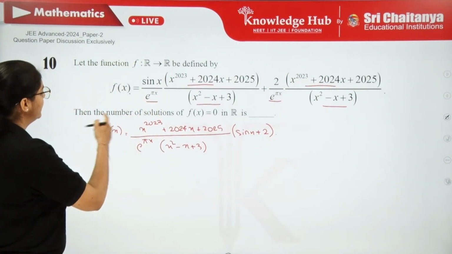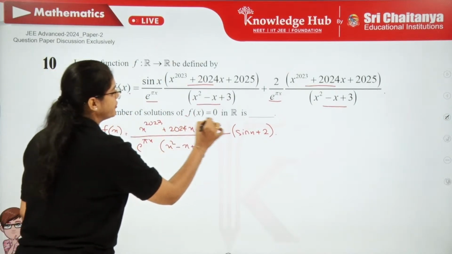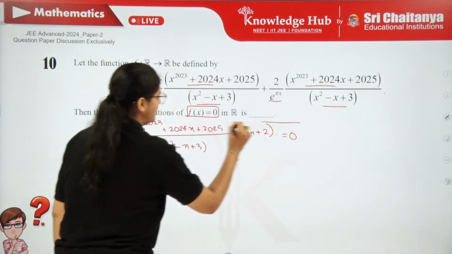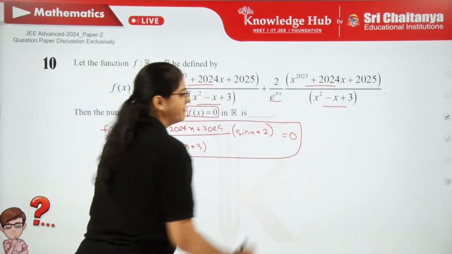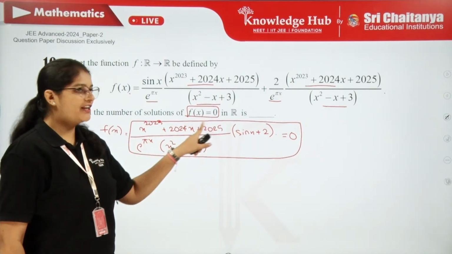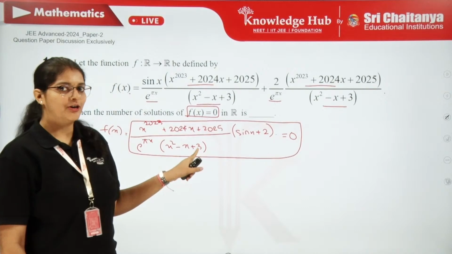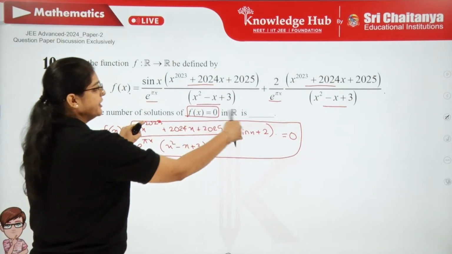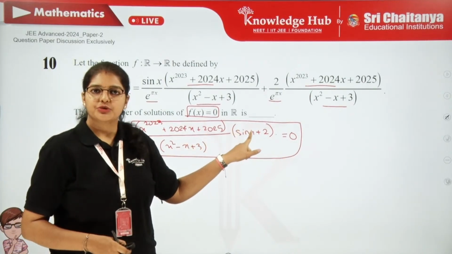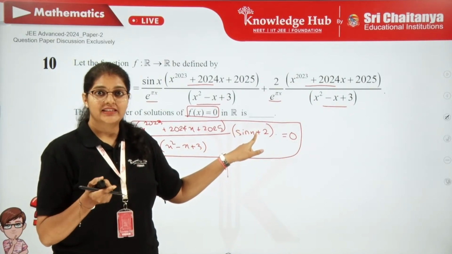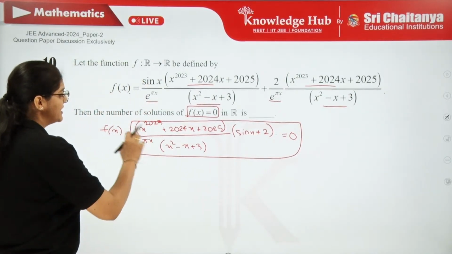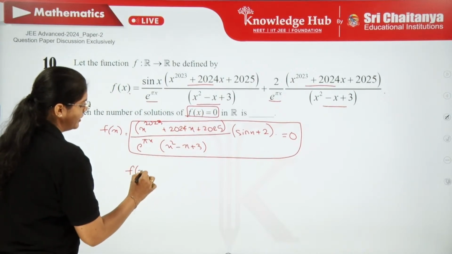So we want the number of solutions of f of x equals 0. So f of x equal to 0, how many solutions will it have? When do you think this function will become 0? It will become 0 when the numerator becomes 0, obviously, but not when the denominator becomes 0, right? So numerator, when will it become 0? We have 2 options in the numerator. When you look at sin x plus 2, it will never become 0 because sin x is never going less than minus 1. So f of x is 0